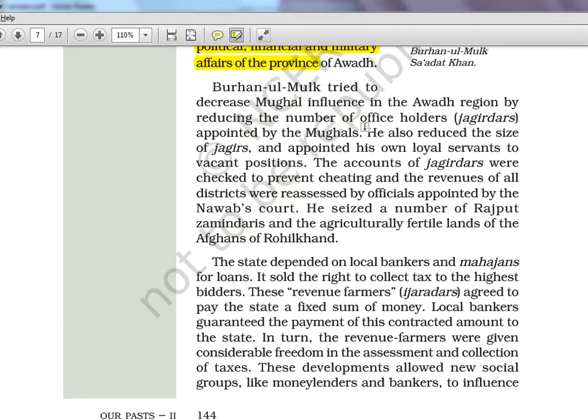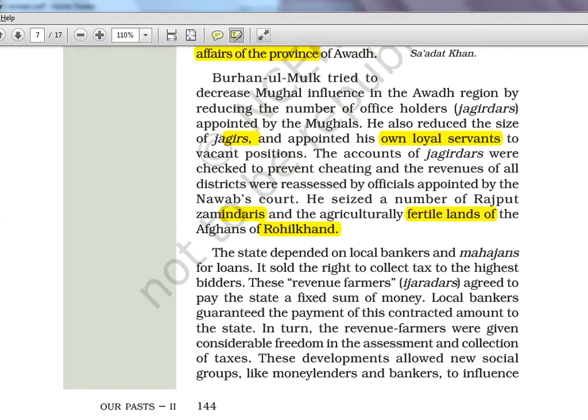He reduced the size of the Jagirs, Jagirs being the land given, and appointed his own loyal servants. So that's how he was building up his own empire, that is the whole gist. The accounts of Jagirdars were checked to prevent cheating, and revenues of all districts were reassessed by officials appointed by the Nawab's court. He seized a number of Rajput zamindaris and the agriculturally fertile land of the Afghans of Rohilkhand. That time it was fertile land, now I don't think it is the same. Rohilkhand, Bundelkhand and all, dry areas, Rayalaseema, geography questions used to come from there.